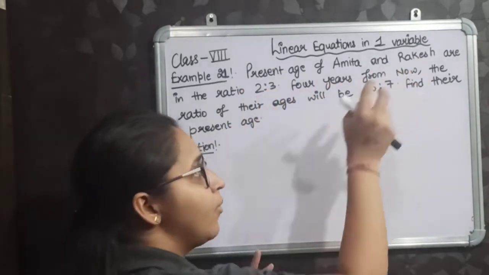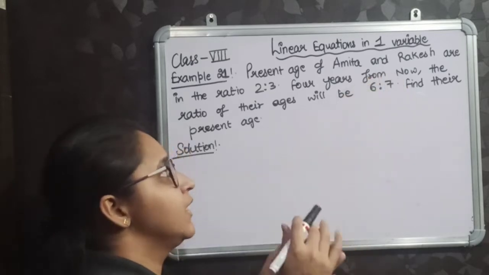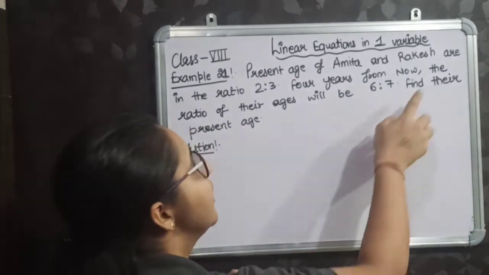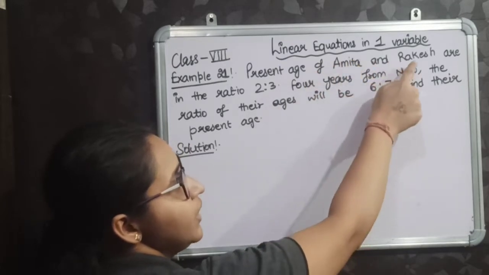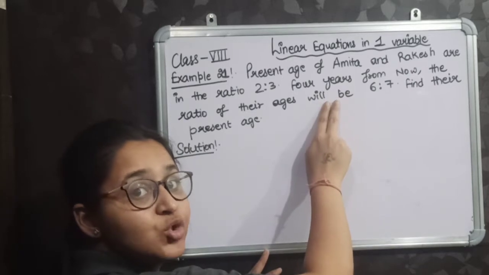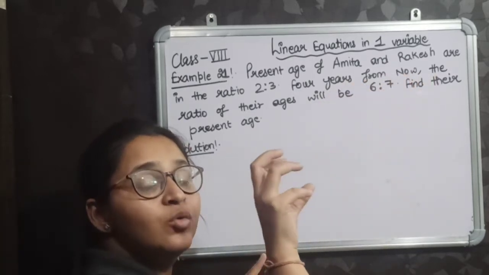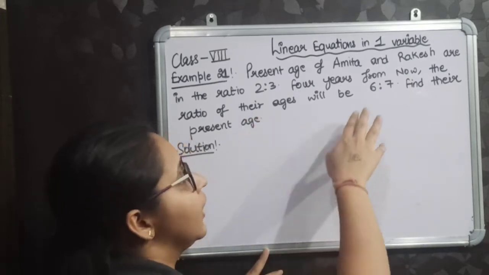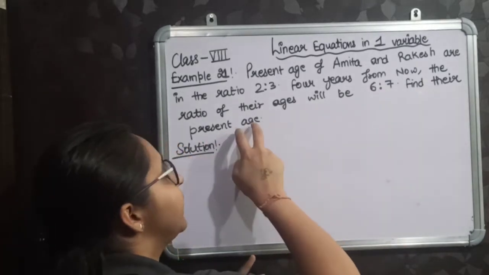4 years from now means 4 years from the present. It means after 4 years, the ratio of the ages of Amita and Rakesh will be, representing the future, 6:7. 4 years from now means you have to see the 4 years after the present. Okay, and the ratio is 6:7. Now find their present ages.